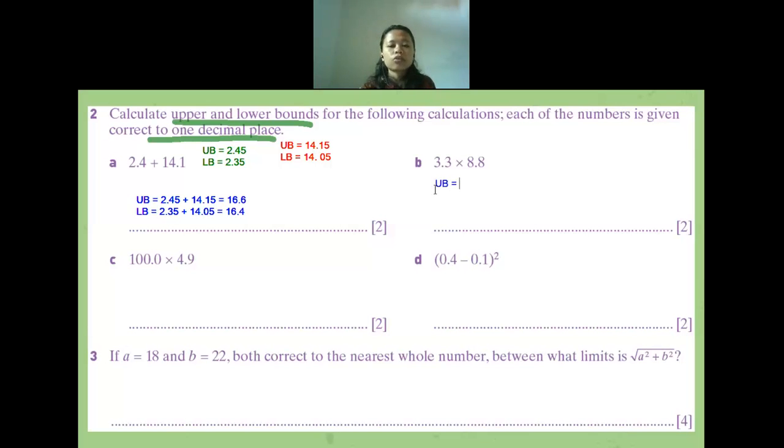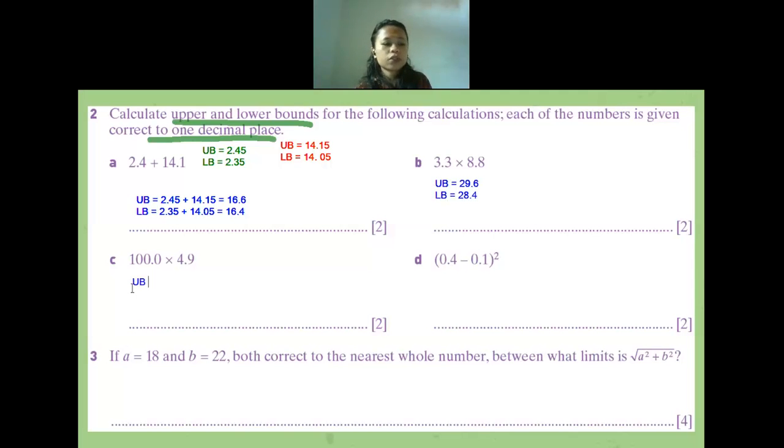What is the upper bound of the calculation in question 2b? 29.6. Let me check. Yes, 29.6. Is there anyone who got a different answer? No. So what will it be for the lower bound? 28.4. Okay, good job.